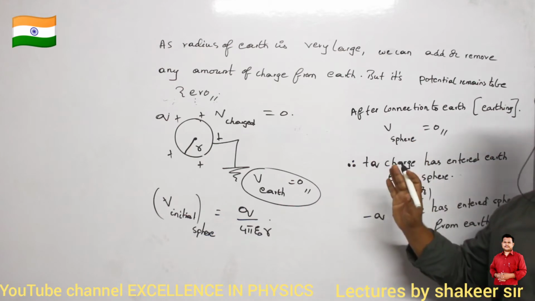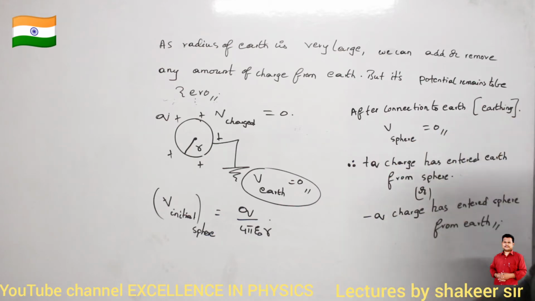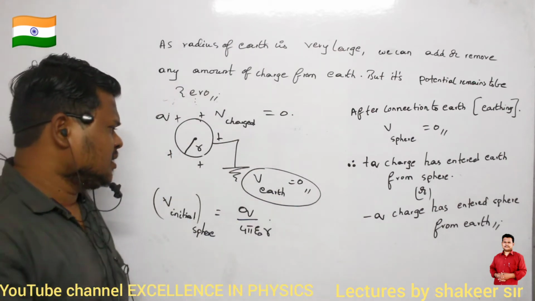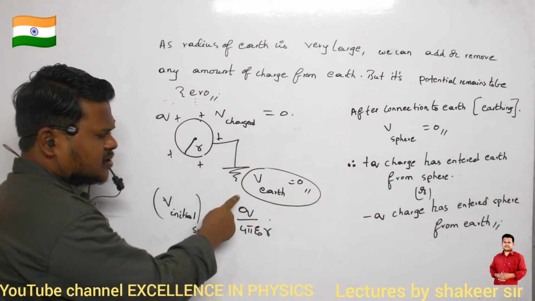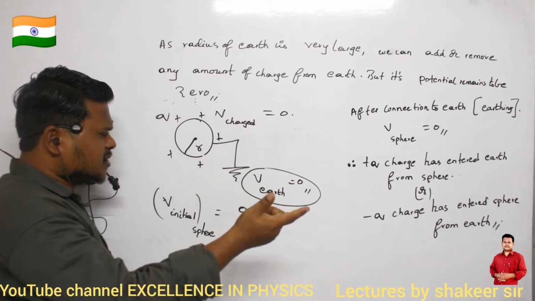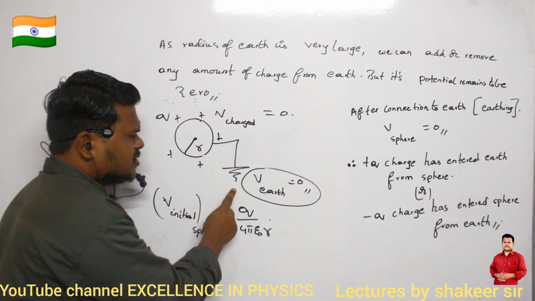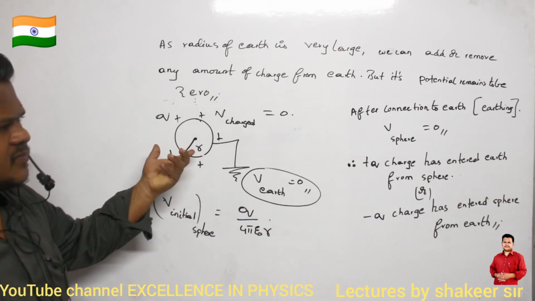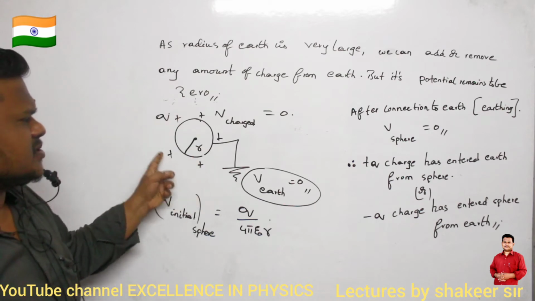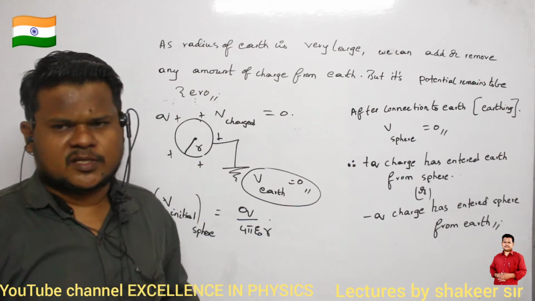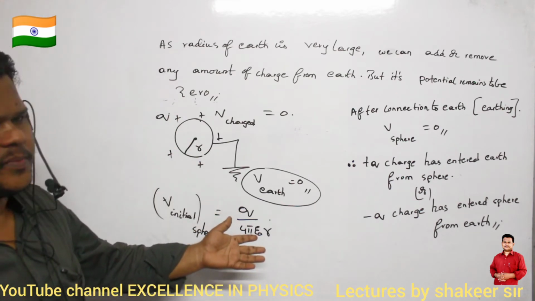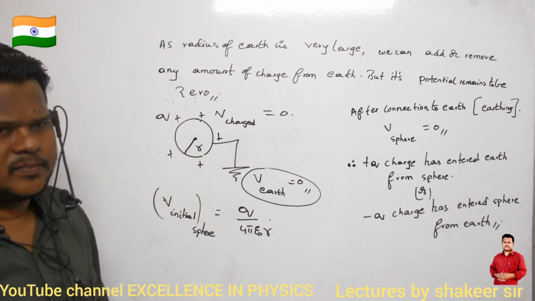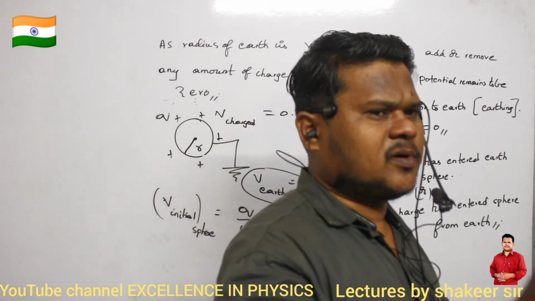So finally what should happen? Finally the potential of the sphere should become zero. How can it become zero? Either plus Q charge should enter into the ground, or in another way, minus Q amount of charge should enter from the Earth onto the sphere. In any condition, the potential of the sphere will become zero, because the charge present on the sphere has become zero. When charge becomes zero, the potential of the sphere also becomes zero. So this is what is called earthing of a conductor. Clear? Make a note up to here first of all.